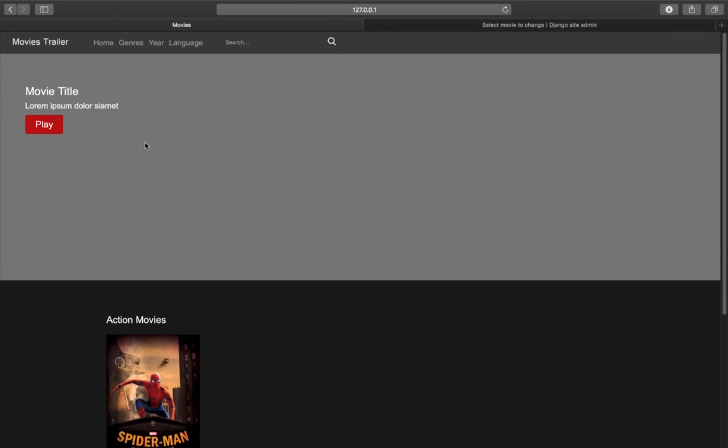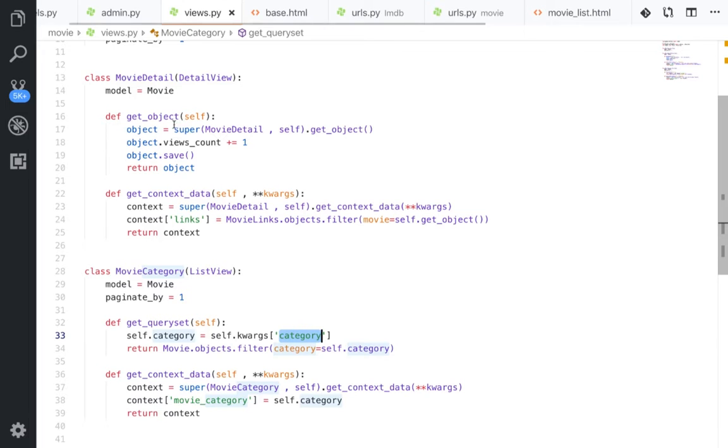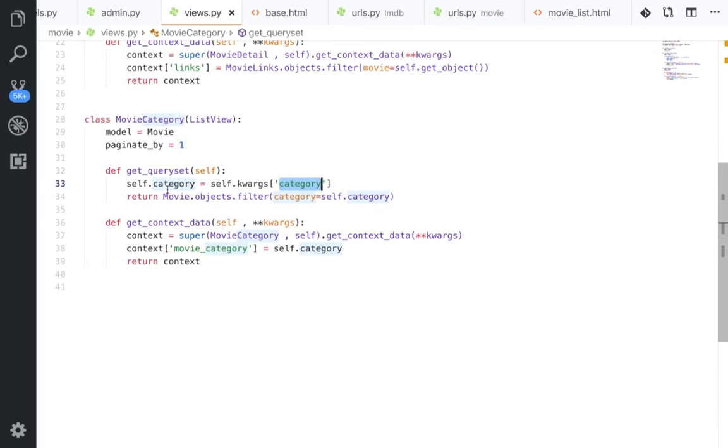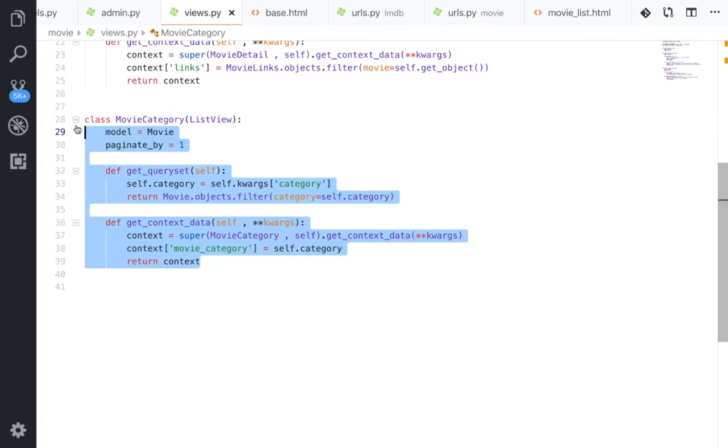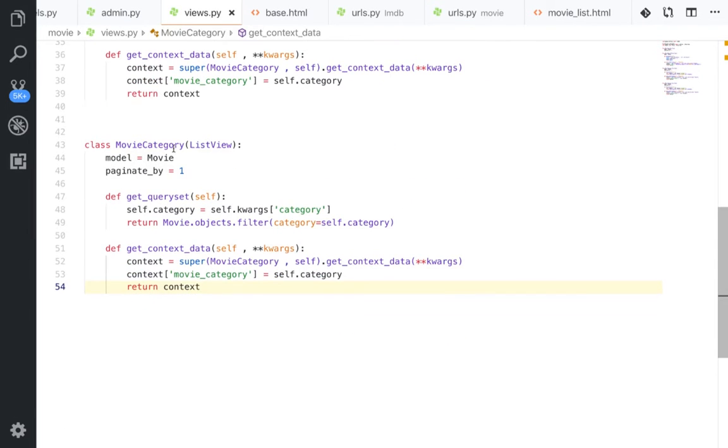So we need to do this with the language. So we're gonna do the same as we did in the movies category. So let's copy this and let's add it in here. And we're gonna say movie language.